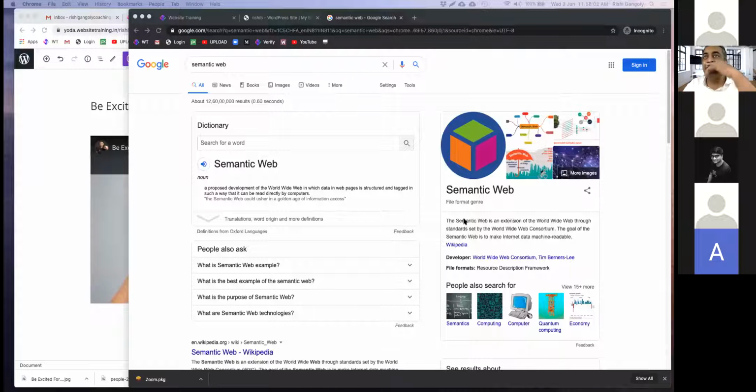It's a complex term. Not something that we really can get into right now. Yes, semantic web: a proposed development of the World Wide Web in which data and web pages are structured and tagged in such a way that they can be directly read by computers. Oh, okay, absolutely. Harshad is bang on, right?